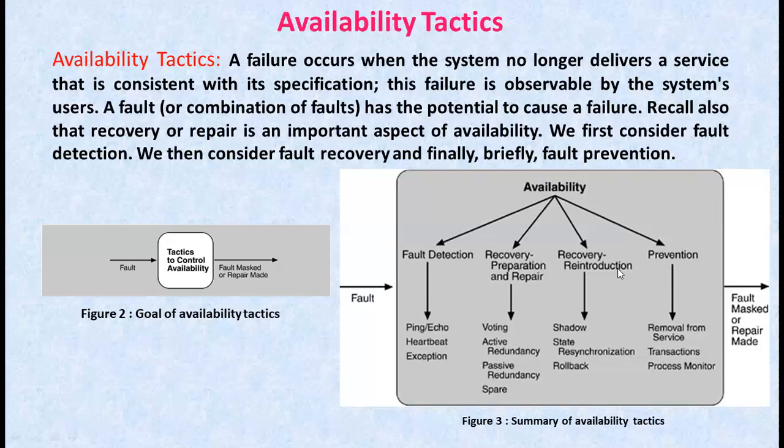A previously failed component may be run in shadow mode for a short time to make sure that it mimics the behavior of the working component before restoring it to service. Coming to state resynchronization, the passive and active redundancy tactics require the component being restored to have its state upgraded before it returns to service. And coming to rollback, this rollback is sometimes also called checkpoint.